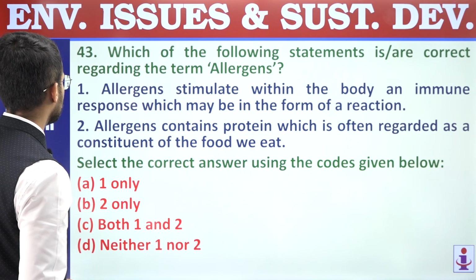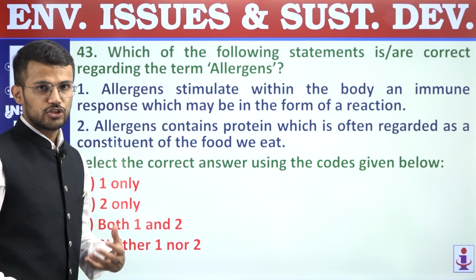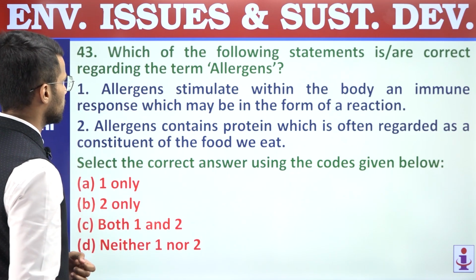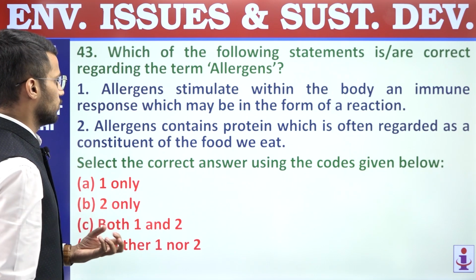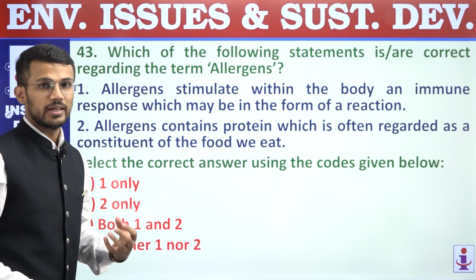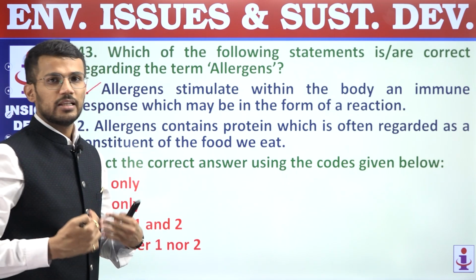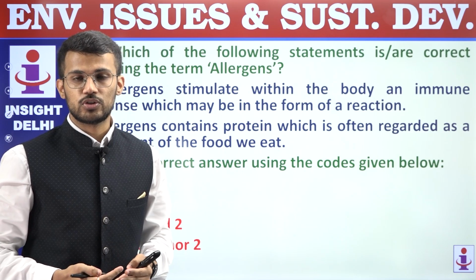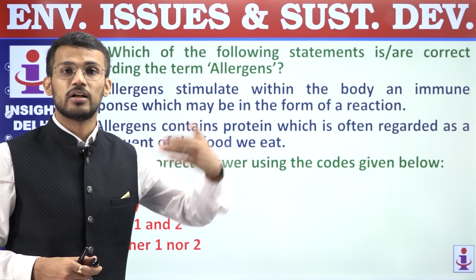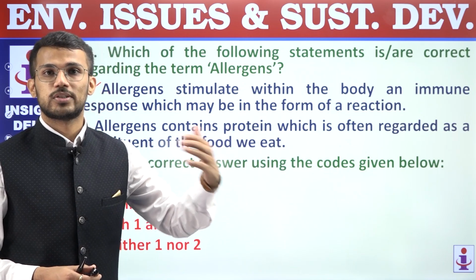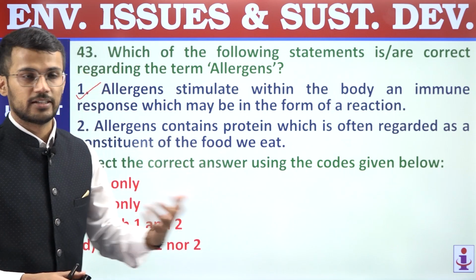Next, 43. Which of the following statements are correct regarding the allergens? First, allergens stimulate within the body an immune response which may be in the form of a reaction. So that is a correct statement, because allergens activate our immune system, and that activation is a kind of reaction against certain harmful substances with which we might have contacted.